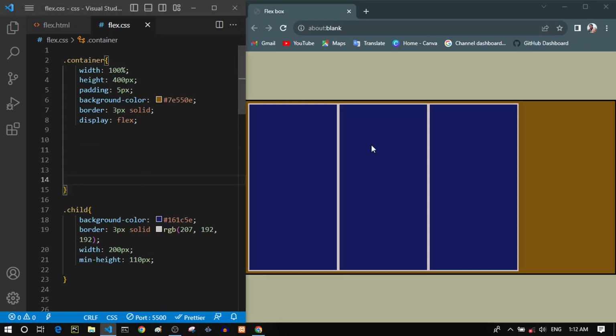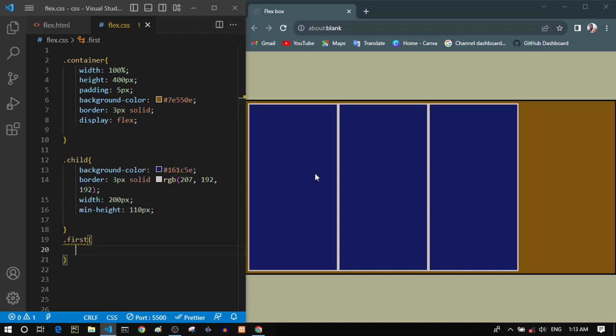But for overriding this or for changing these styles individually for these child tags, the flex items, we can actually add some specific styles for them individually, not from the container.